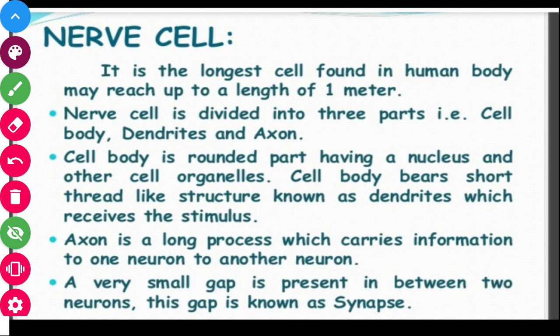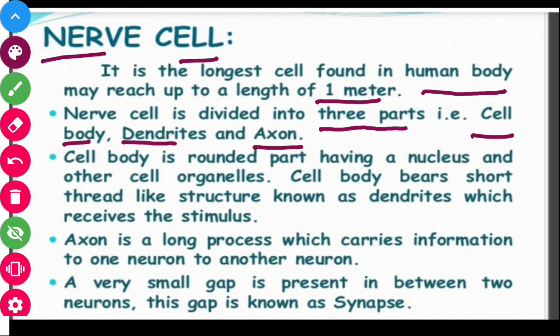So, coming to the structure of the nerve cell. As we all know, it is the longest cell found in the human body and it may reach up to a length of 1 meter. In class 9 we have already discussed the structure of the nerve cell, and we know that it basically consists of three parts, that is the cell body, dendrites and the axon.